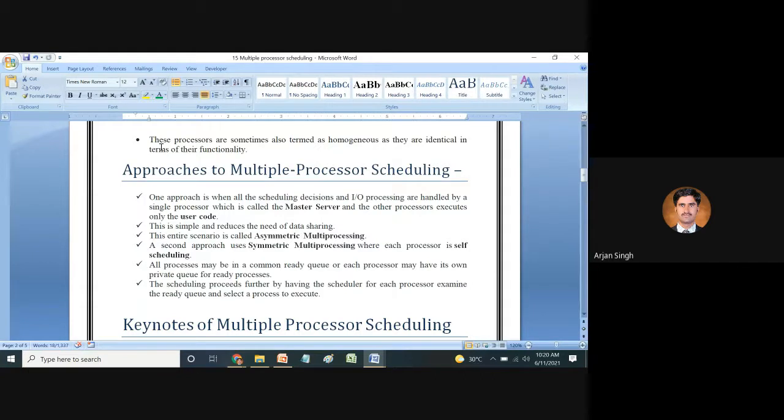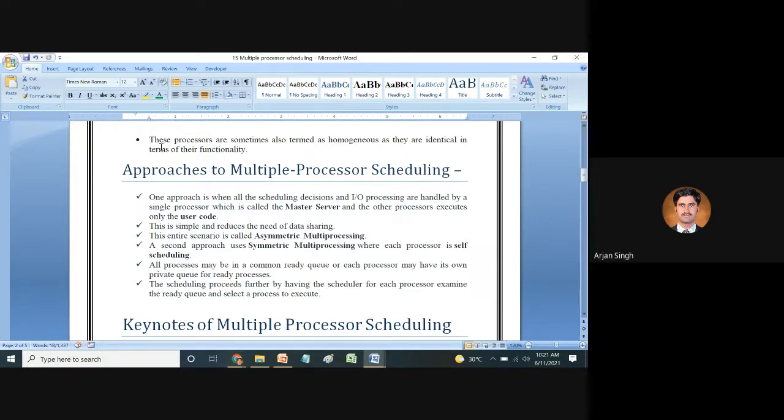So we use a master server first of all, and the other processors execute only the user code.